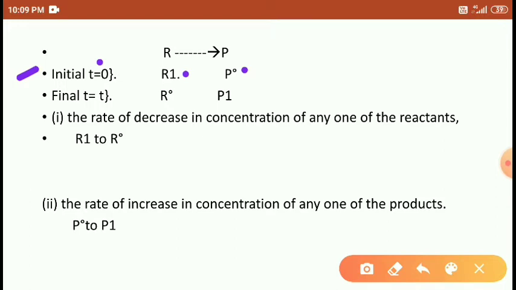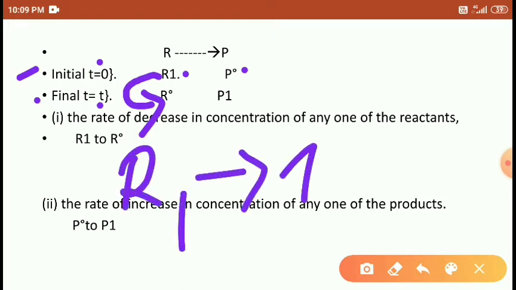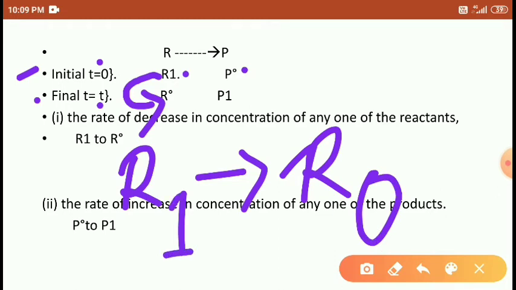When the reaction starts and the final time is t minutes, then what happens, students? The R1 turns into R0. It means the concentration of the reactants decreases here, right? The R1 turns into R0, meaning the concentration goes from 1 to 0. The concentration goes on decreasing. Reactant concentrations are decreased here.